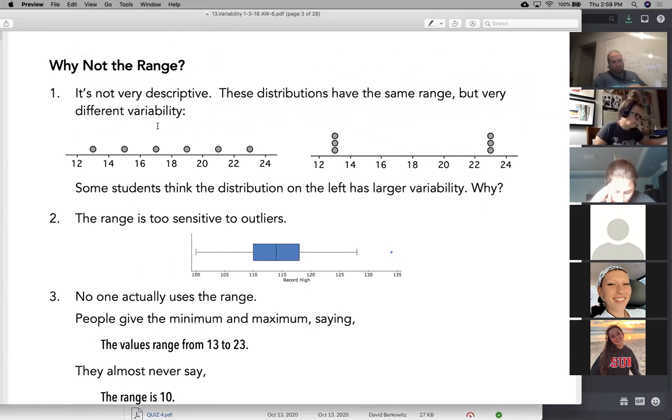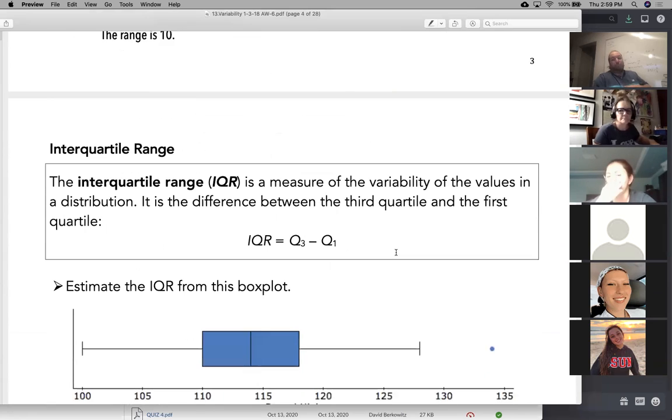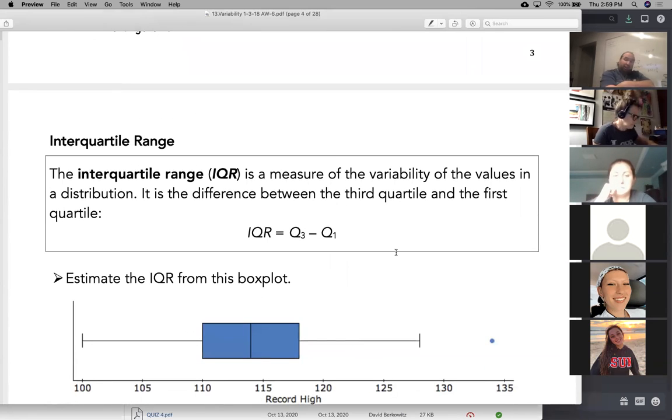It's not very descriptive. These 2 have the same range, but they're very different data. You have one outlier, the range goes up significantly, and no one uses it. But the IQR we do use. When do we use the IQR? We use the IQR when we use the median. If we're going to be using the median, we're going to want to use the IQR. They go hand in hand.